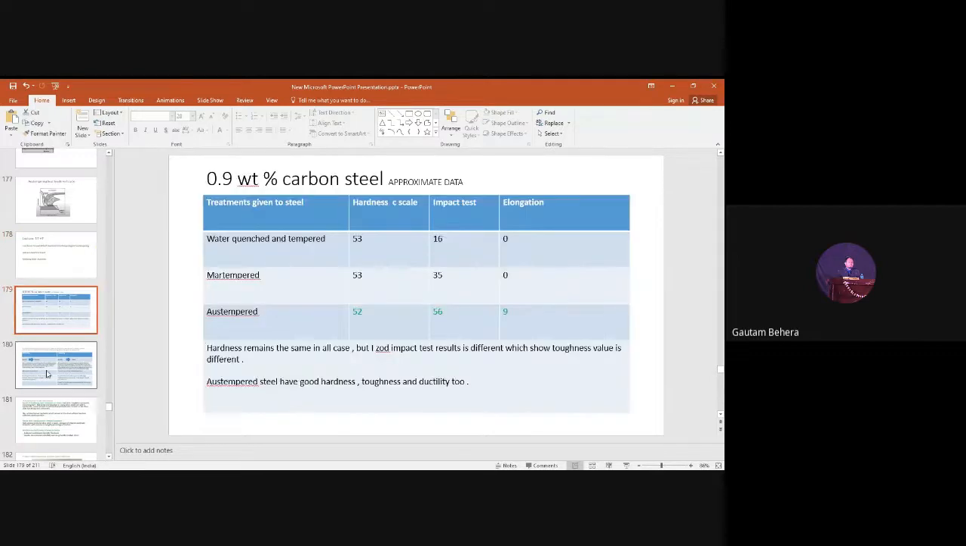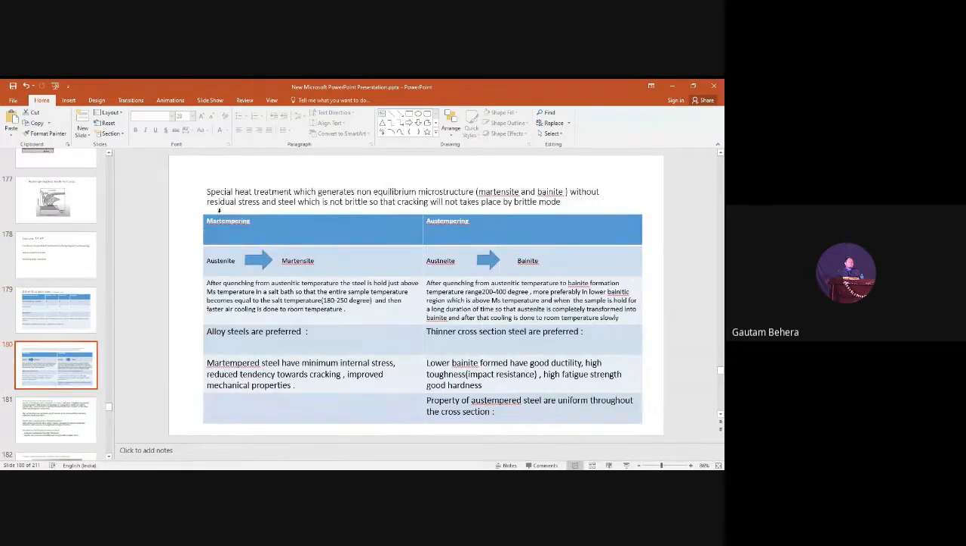Now we'll discuss this next. Okay, fine. We'll conclude this topic: Mart tempering and Aus tempering. So this is Mart tempering and this is Aus tempering, right? You remember, in Mart tempering we convert austenite into martensite, right? But in Aus tempering we convert austenite into bainite phase, right?